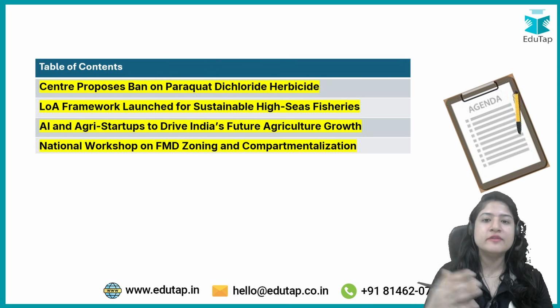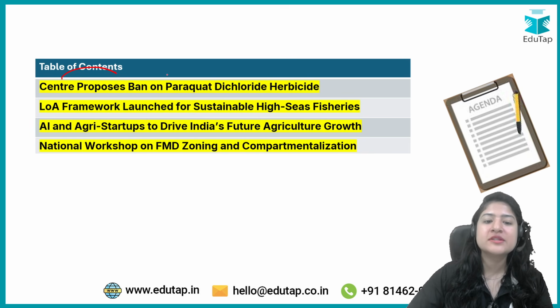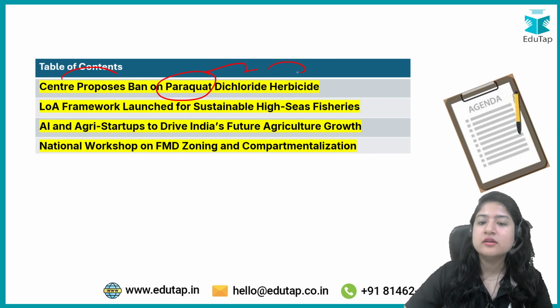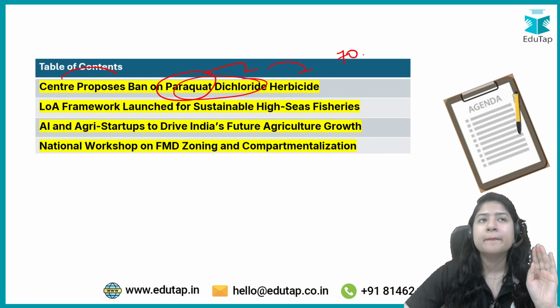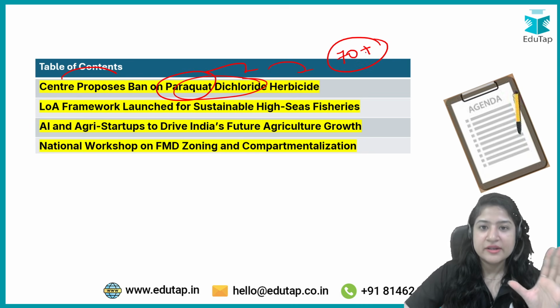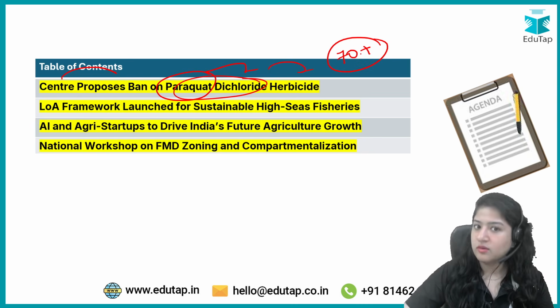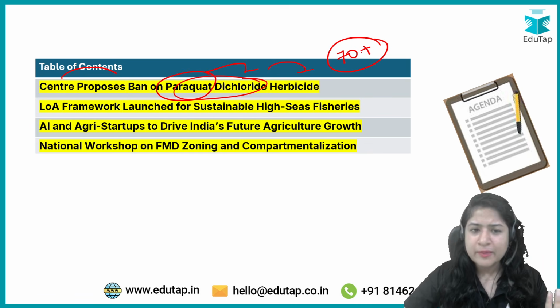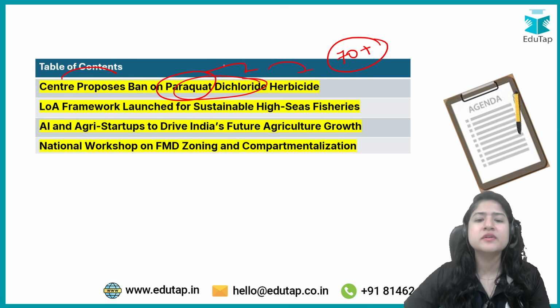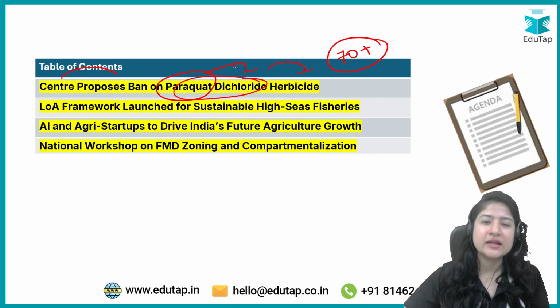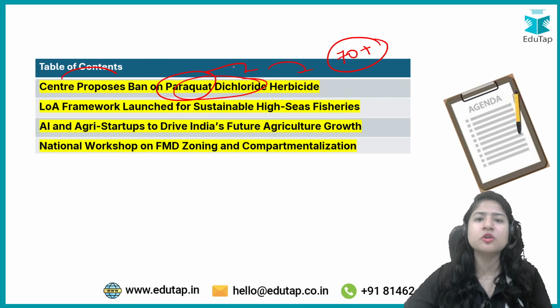So the four news that we're going to cover today is Center proposes ban on paraquat dichloride herbicide. This is the name of a herbicide, and at this moment it is banned in 70 plus countries, but in India we are still using it. Why the ban has been proposed, and a little bit of background of this herbicide we will also understand. Sometimes from current affairs static questions are made, so just very basic information, not too in depth.